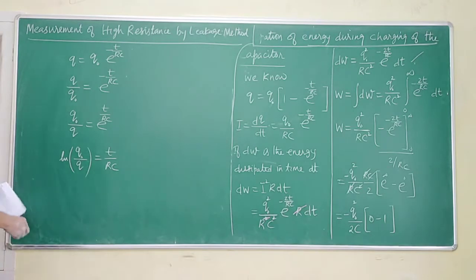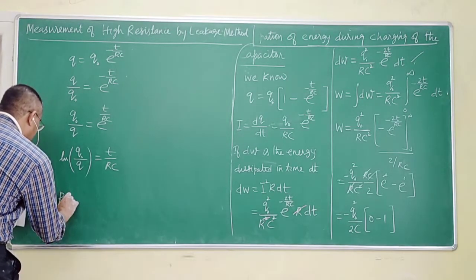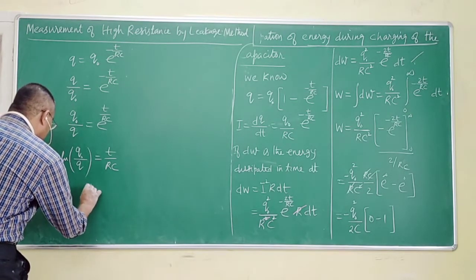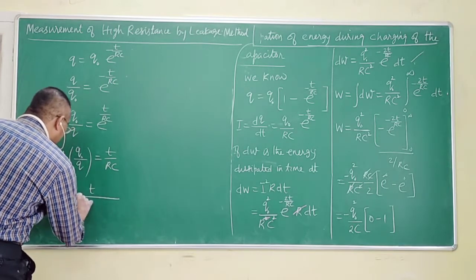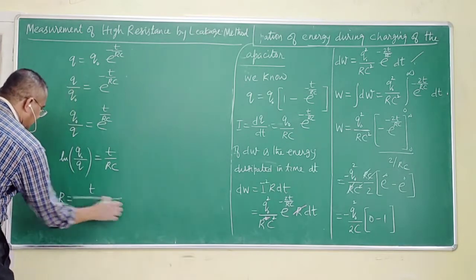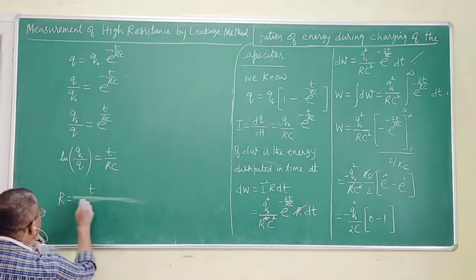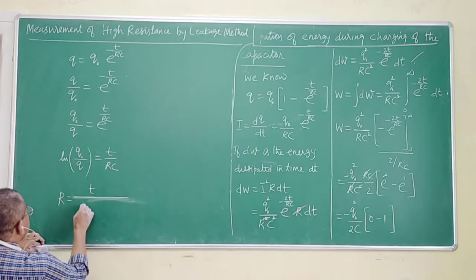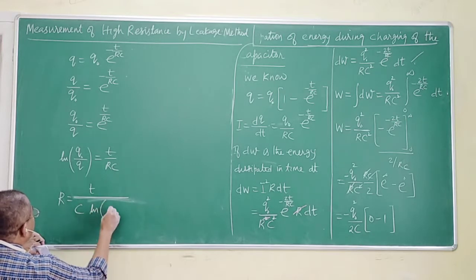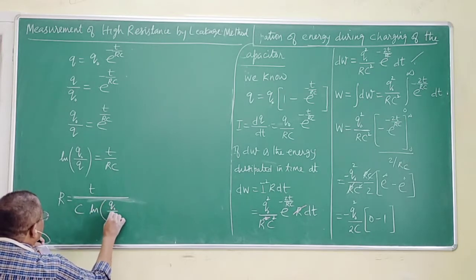Now from this, I can write an expression: R is equal to T upon C into ln of Q naught by Q.